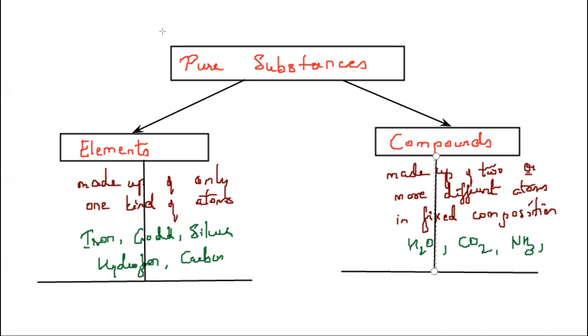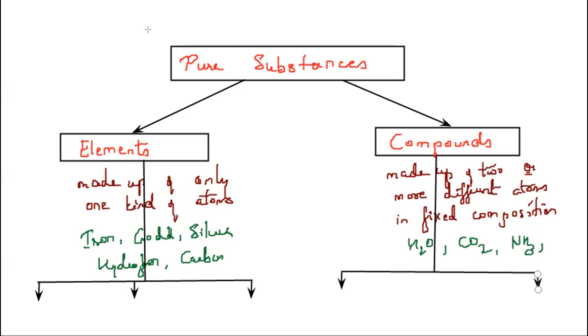So here, three types: 1, 2, and 3. And here we have two types: 1 and 2. Let us see what those types are.